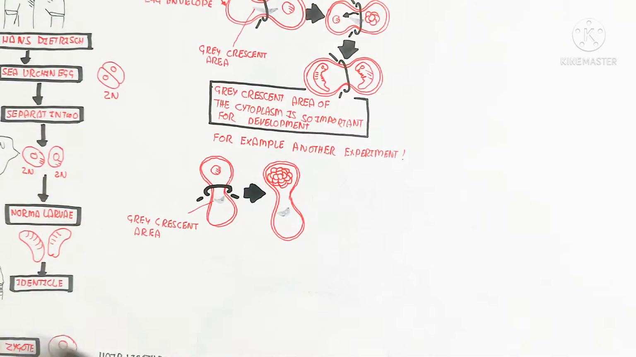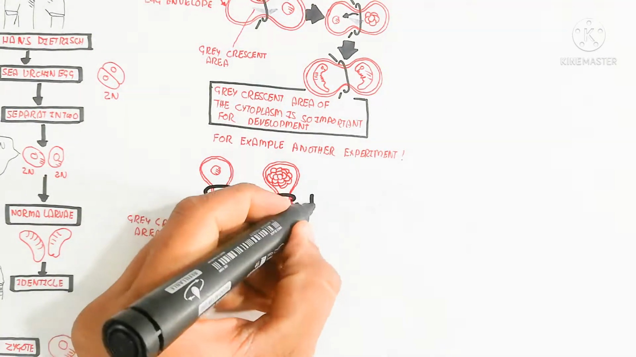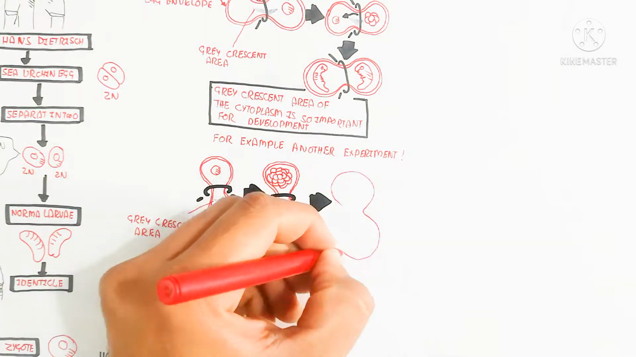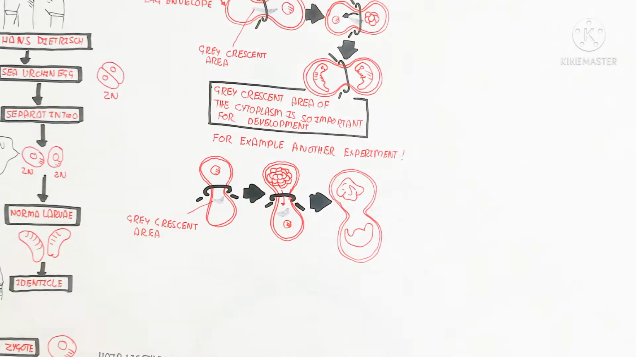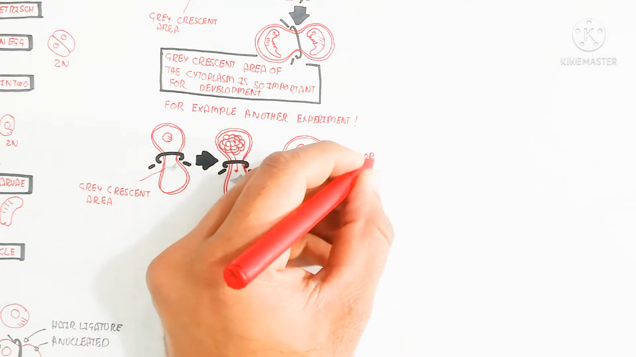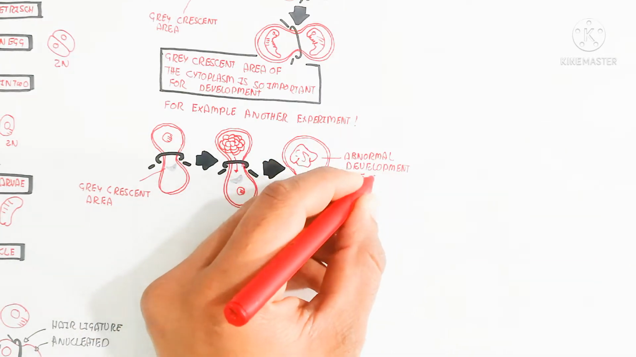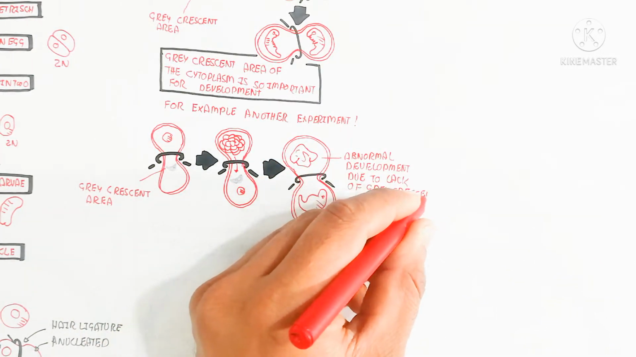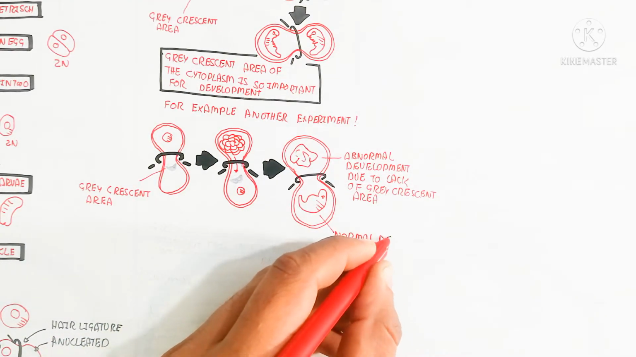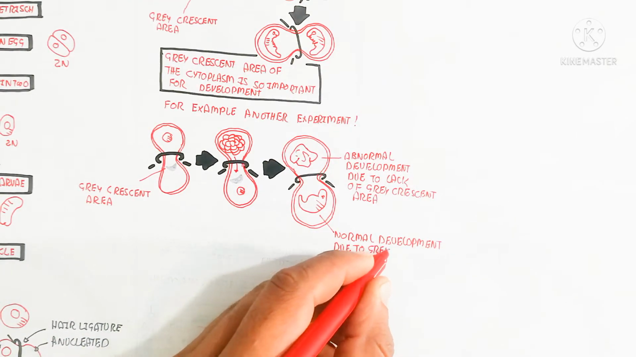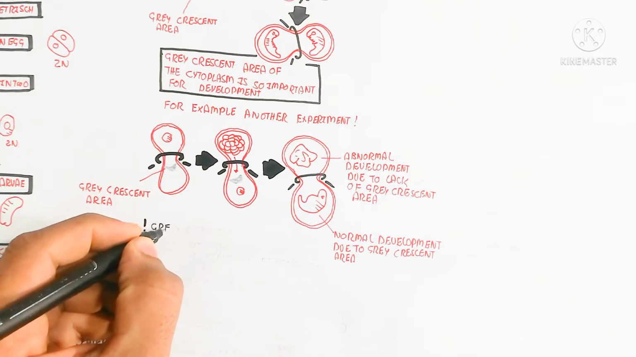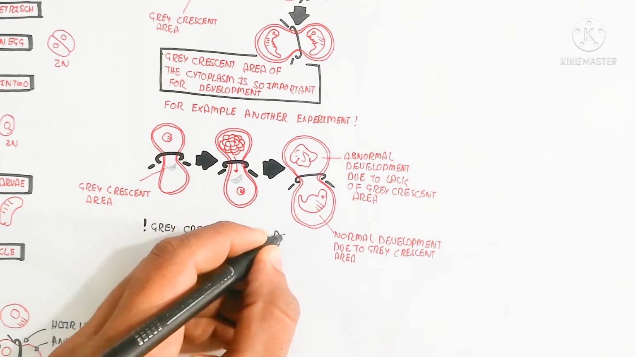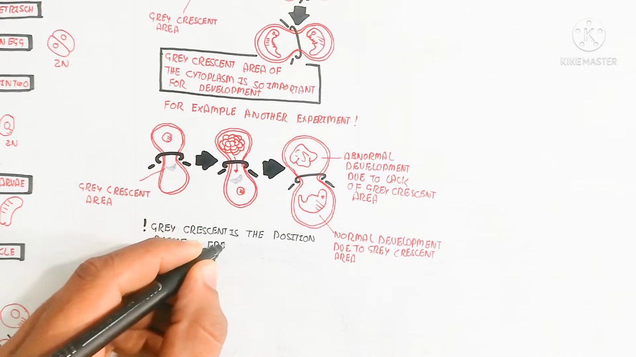After this, the side lacking the gray crescent produces only a mass of cells, and abnormal development occurs, while when a nucleus suddenly separates and goes into the anucleated cytoplasm, it grows with normal development due to the gray crescent area. So the abnormal development is due to the lack of the gray crescent area. The gray crescent area is a pigment-free area that appears at the time of fertilization, and it is most important for normal growth and development.